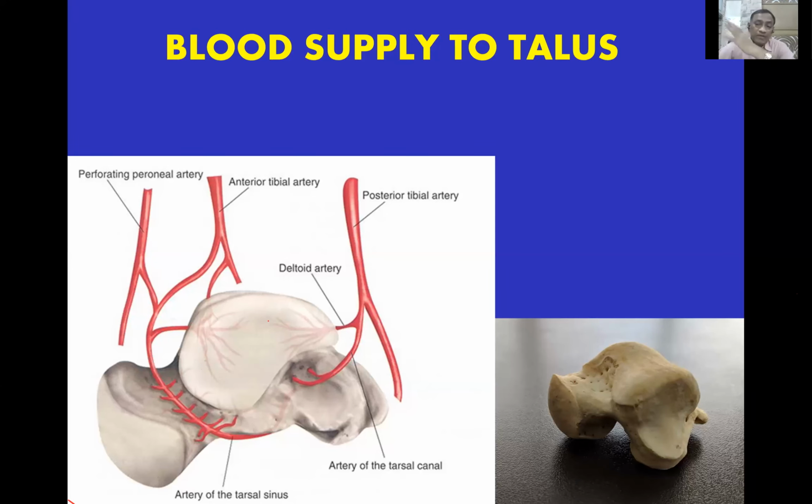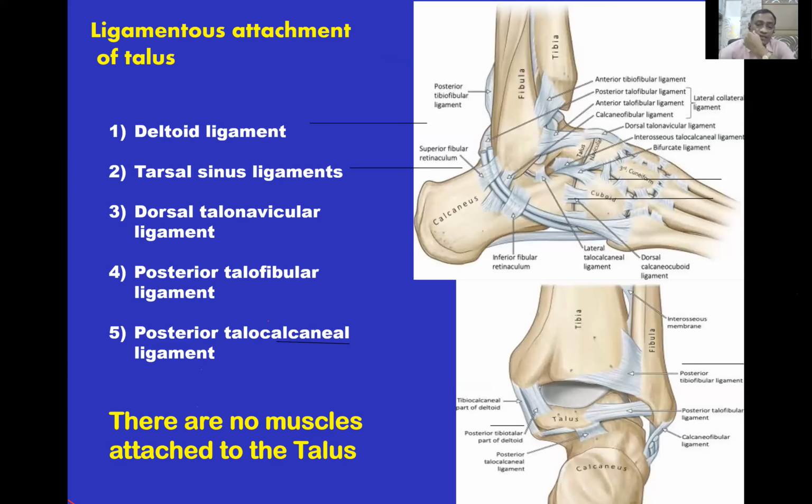Sometimes examiners ask you, what are the muscle attachments of the talus? So your answer should be, there is no muscle attached to the talus. However, there are 5 important ligaments attached to the talus, like the deltoid ligament, tarsal sinus ligament, dorsal talonavicular ligament, posterior talofibular ligament, and posterior talocalcaneal ligament.